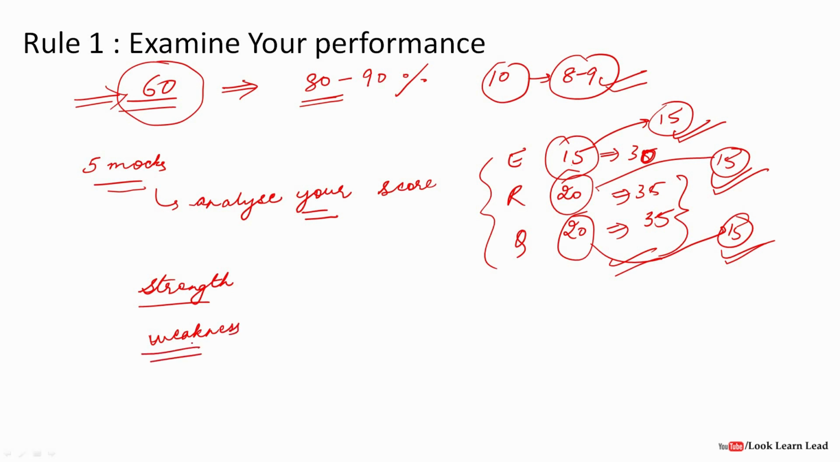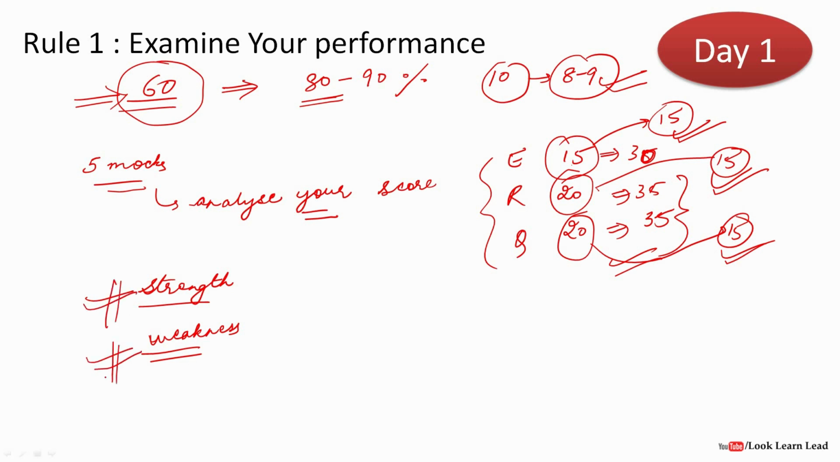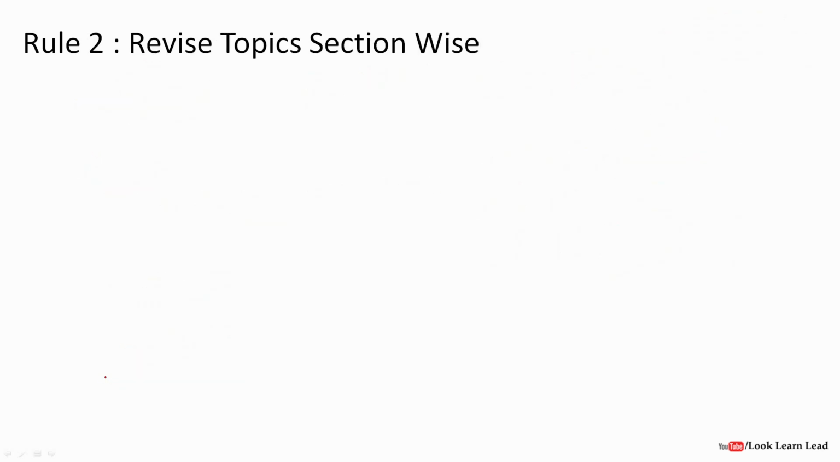This we have to do, that is, you have to analyze your performance on day 1, the first day of your week. At the end of the first day, you would know your strengths and weaknesses. This is rule 1. And you would know in each section how many questions you left and how many you attempted. The next one is revise topic section wise. Suppose you know that in quant, you have left the questions of mixture and alligation.